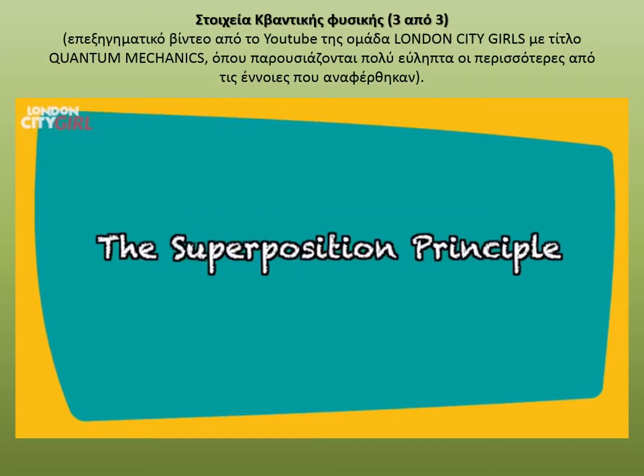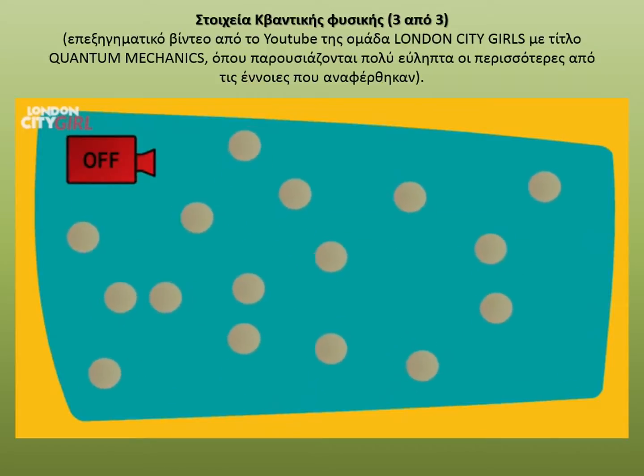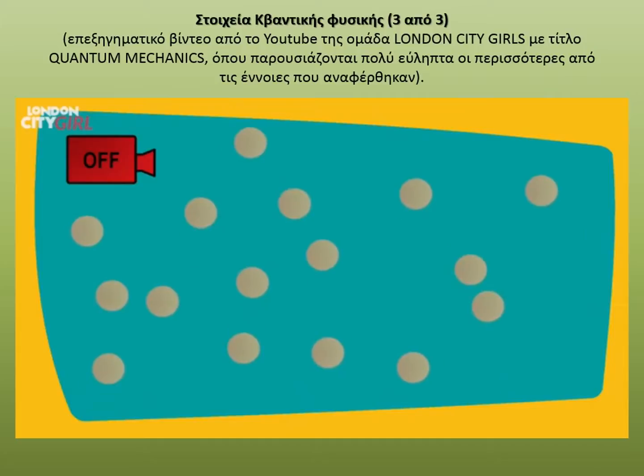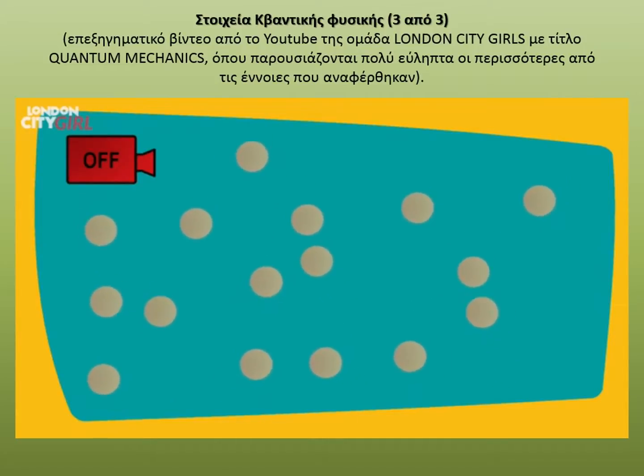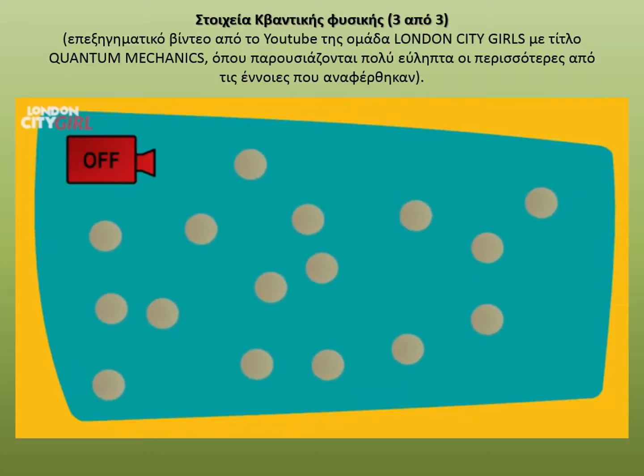The superposition principle. The superposition principle states that while we do not measure the electron for its position, it is in all the possible positions it could be in at the same time, and when we observe it, the superposition collapses.